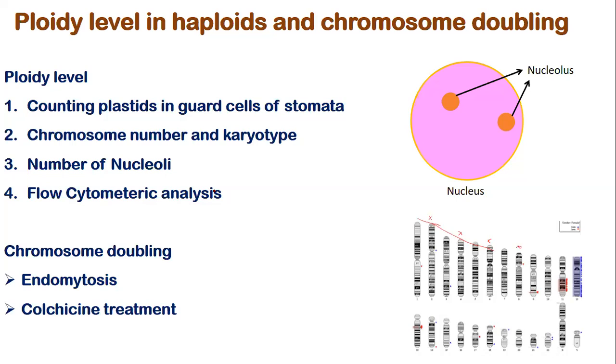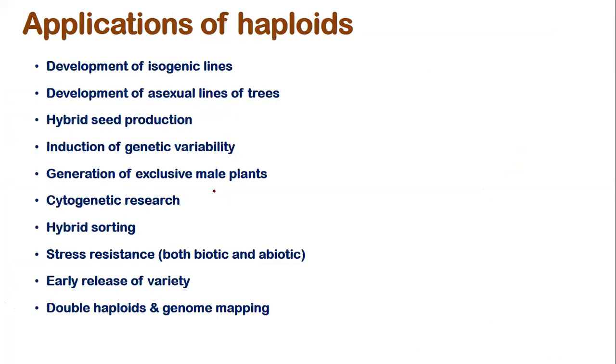Or we can treat the callus or plant with colchicine, which is known to induce endomitosis. It breaks the spindle and the chromosomes move to one cell and it becomes diploid. So this sort of thing is done to get the diploid tissue.